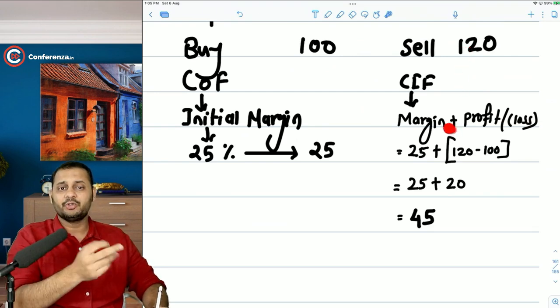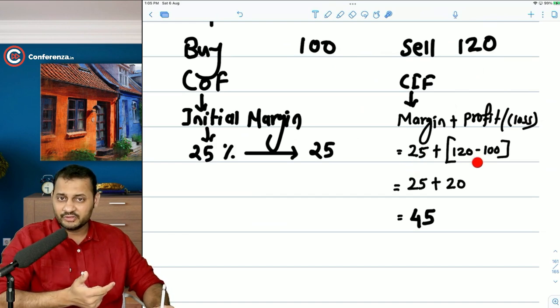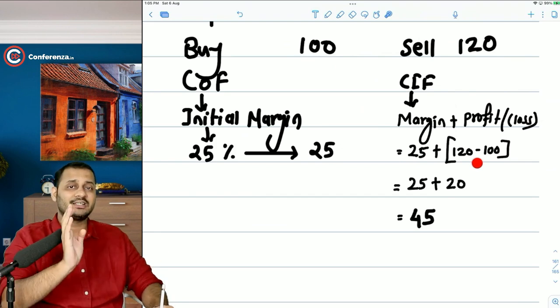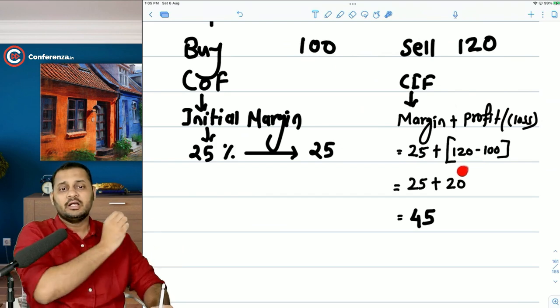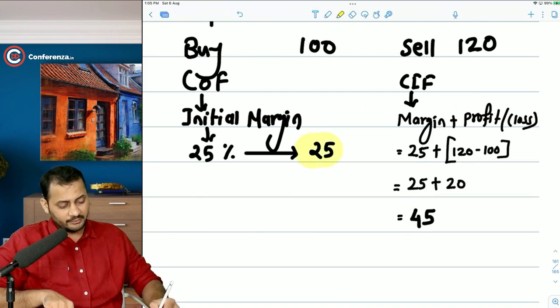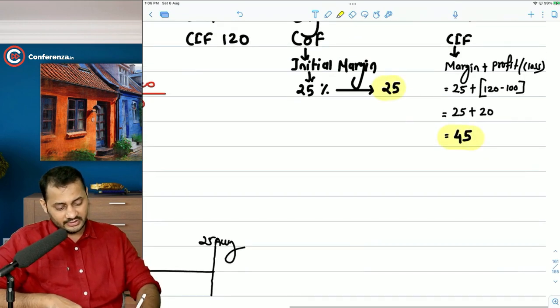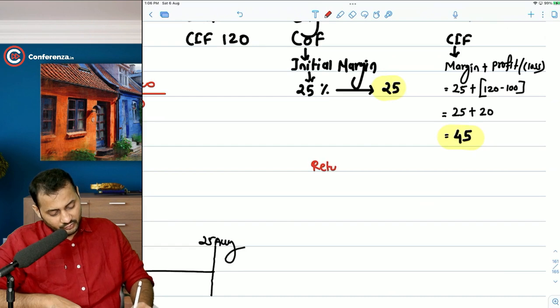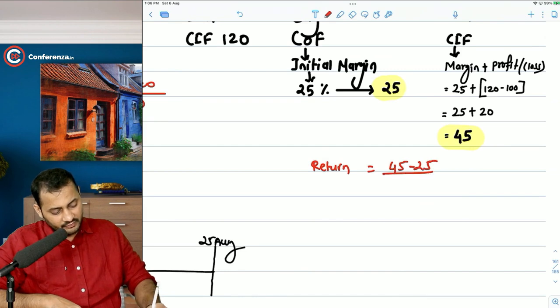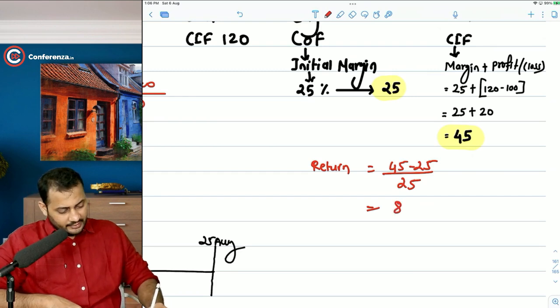What the exchange is going to do is, in your previous balance of 25 rupees, they will add the 20 rupees of profit on this futures settlement. This will be called the settlement of the futures contract. And then they will give you back 45 rupees. So practically your investment was 25 and your inflow is 45 received. Now what is the return? It's very simple: 45 minus 25 divided by 25, that's around 20 divided by 25 into 100, 80%.